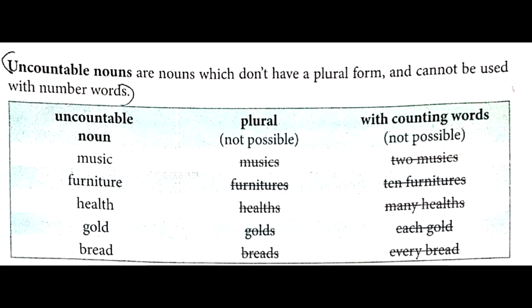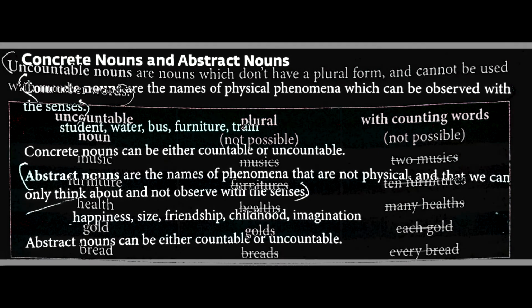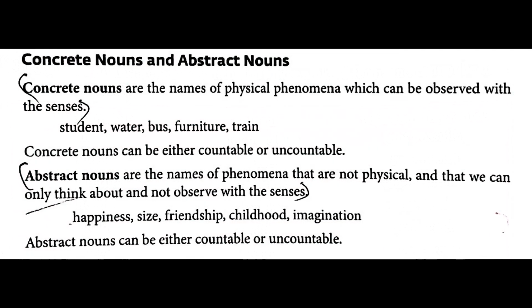So again I'm reading the whole thing. Uncountable noun, for example, music, furniture, health, gold, bread. So they will remain the same. Next one we are having concrete nouns and abstract nouns. Concrete nouns are the names of physical phenomena happening or surrounding, which can be observed with the senses.